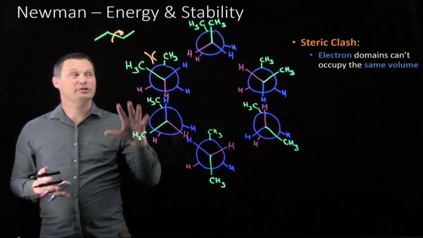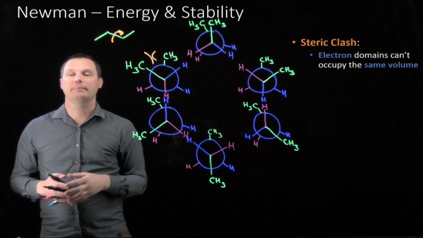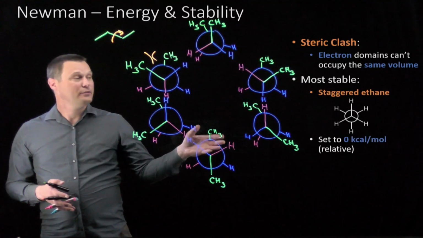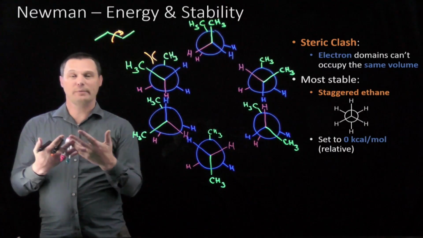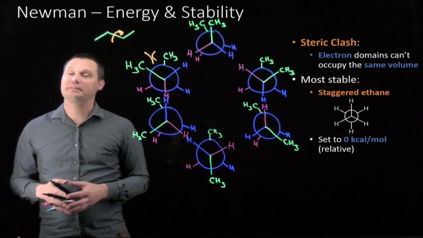In terms of Newman projections, there's one molecule whose Newman projection is as stable as it can be. Can you imagine what that molecule might be? That molecule would be the staggered version of ethane. In the staggered version of ethane, every hydrogen is offset from every other hydrogen, and none of those electron domains are starting to occupy the same volume. As far as Newman projections goes, this is as stable as it could ever possibly be.